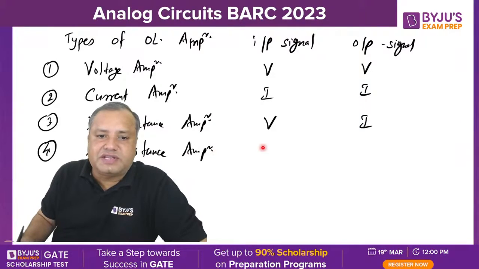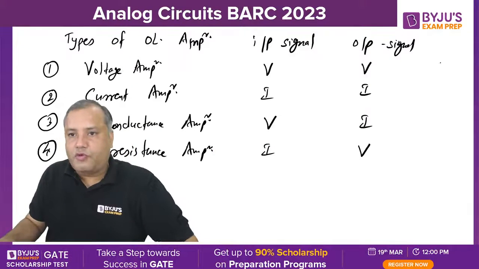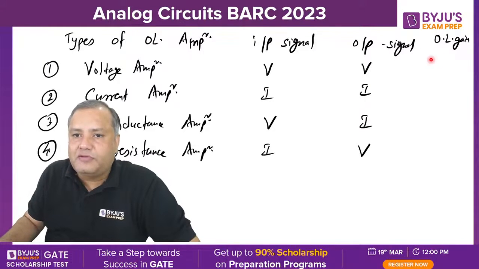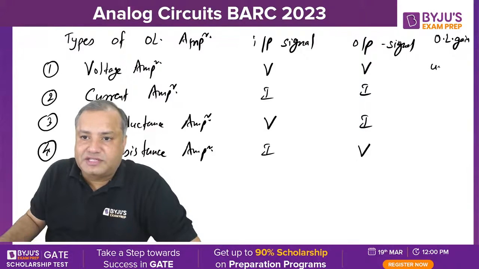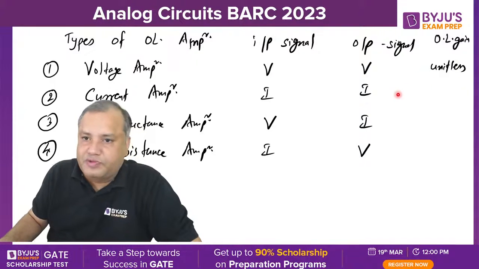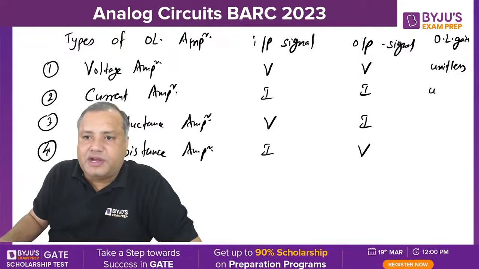In a trans resistance amplifier, input is current and output is voltage. So what is open loop gain? Open loop gain will be unitless. When you are dividing output voltage upon input voltage, you will get a unitless value. What is open loop gain in case of a current amplifier? It is again unitless.